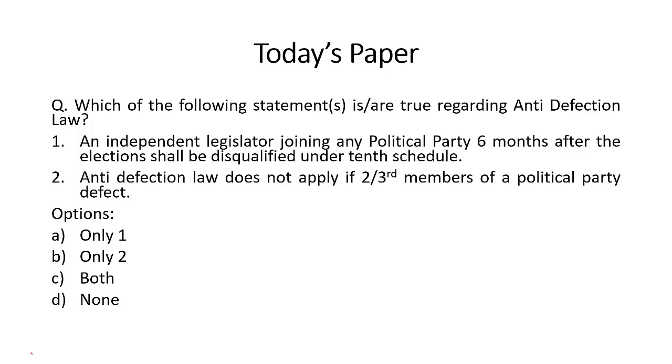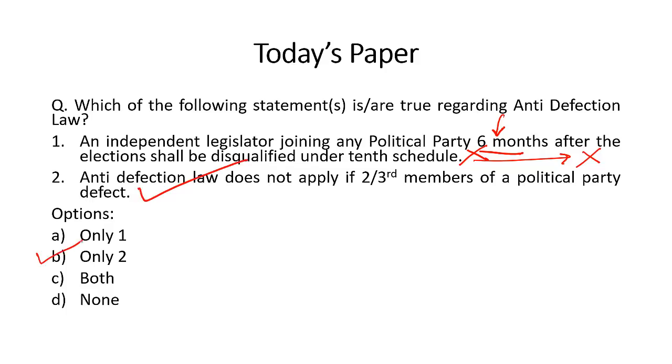Which of the following statements are true regarding anti-defection law? An independent legislator joining any political party 6 months after the elections shall be disqualified under the 10th schedule. This statement is wrong, because you don't have to wait for 6 months. An independent legislator, immediately after the election, if he or she joins any political party, this individual will be disqualified under anti-defection law. That's one statement. Anti-defection law does not apply if 2/3 members of a political party defect. This statement is correct. So which of the above statements are correct?